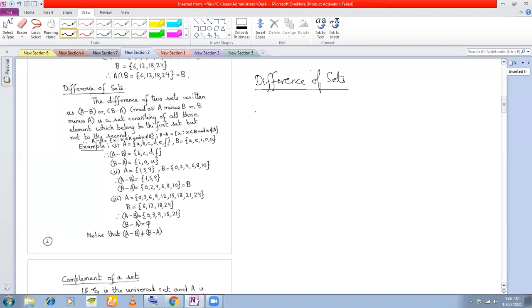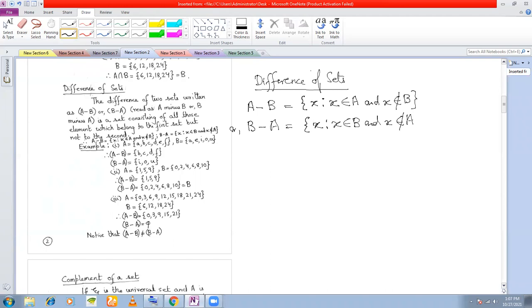If two sets are given to you, then the difference of sets is denoted by either A minus B or B minus A. If you are denoting the difference by A minus B, then this means X such that X is an element of A and X is not an element of B. If you are defining the difference in this way, B minus A, this means X such that X is an element of B and X is not an element of A. This is the technical definition.